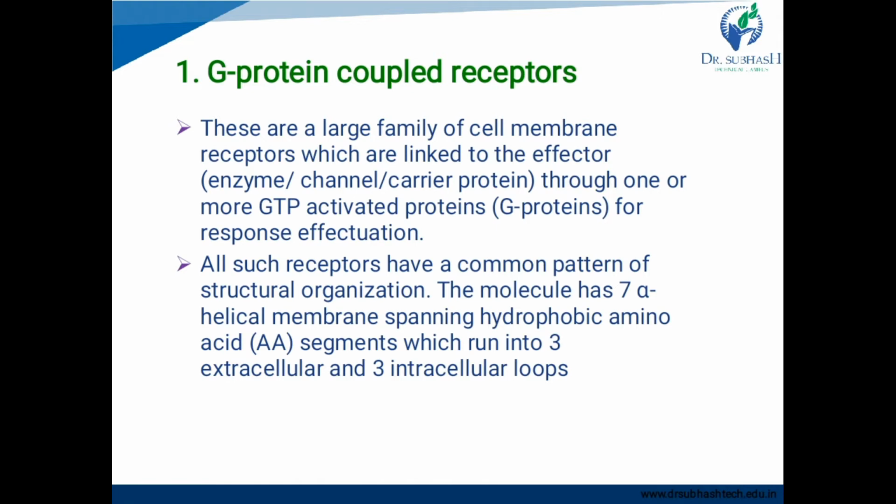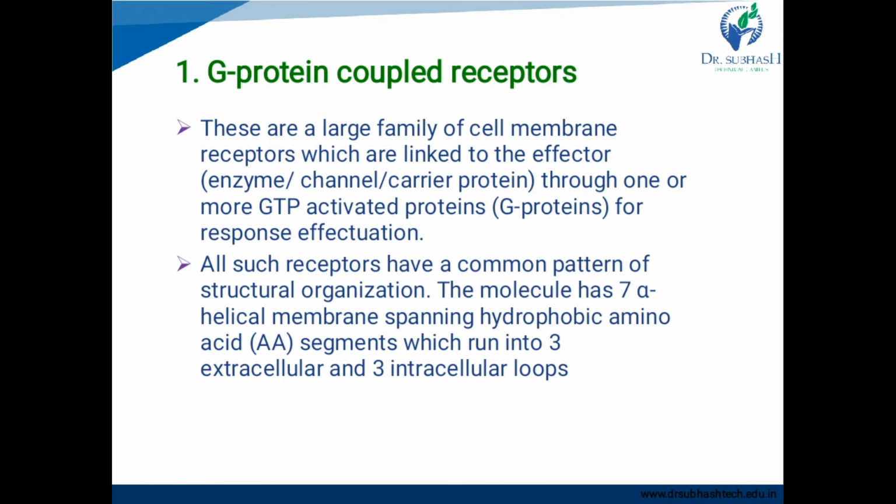G protein coupled receptors are present in the majority of the receptors of our body.